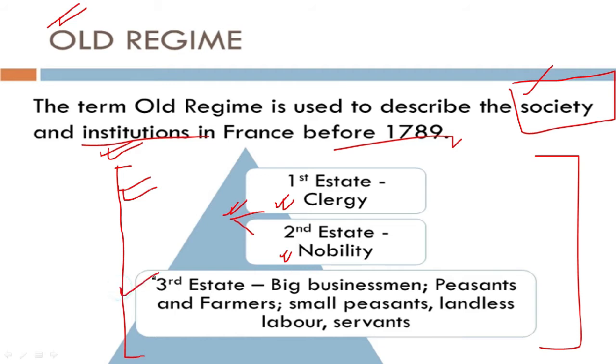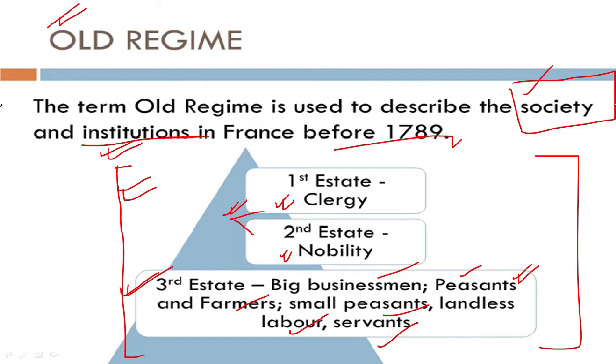Now we come to the last state, that is the third state, where we see big businessmen, peasants, farmers, small peasants, landless labor and servants. Especially when we talk about the third state, we are especially concerned about the peasants, the workers, the laborers, the people who are helpless in the society.